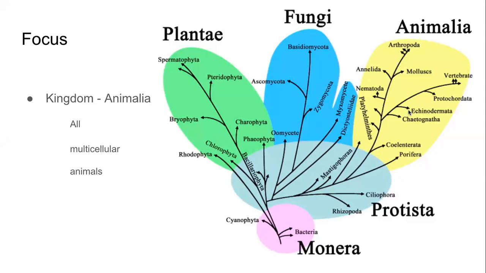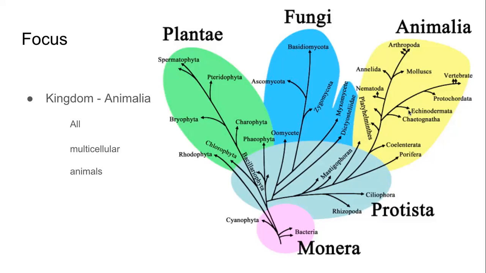They are in one kingdom, which is kingdom Animalia. Of course, there are different phyla, different subphyla, different classes. Yes, they are there. But all the multicellular animals are grouped together in one kingdom. That will be our focus. I am sure you know this already.